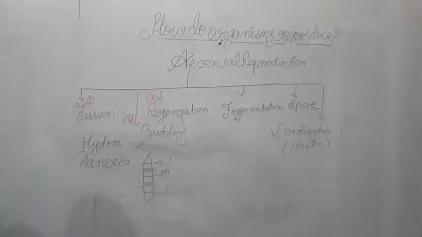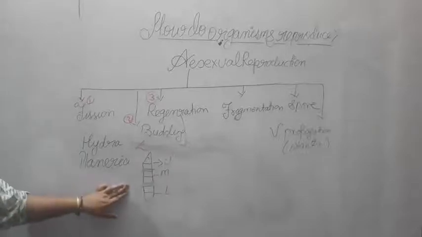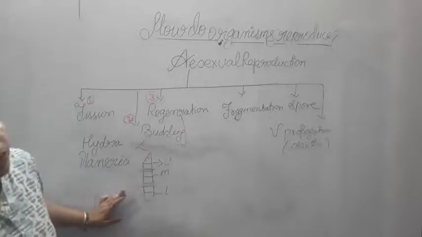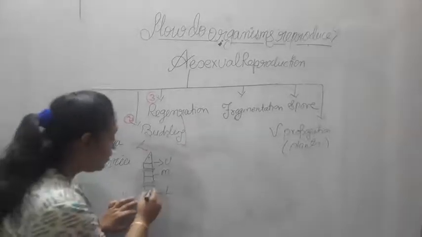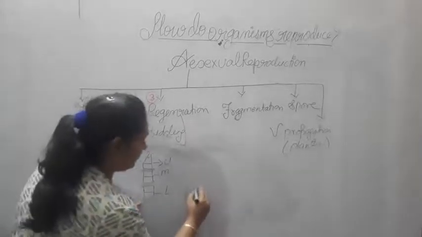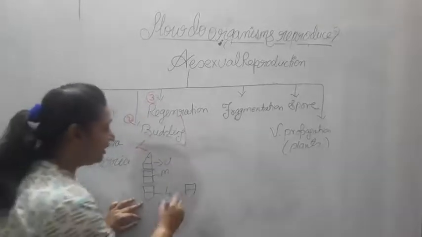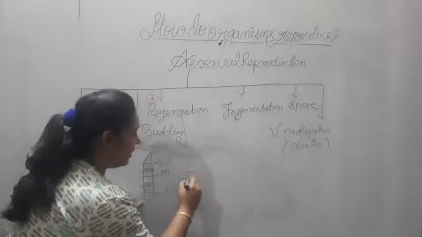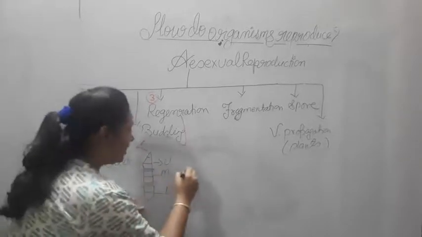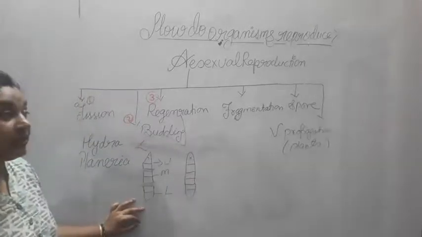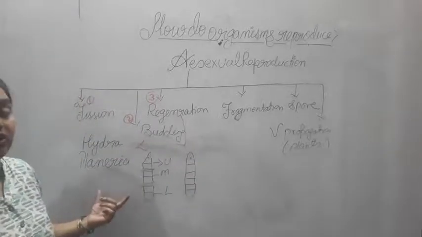Now in regeneration, this Planaria has the ability to develop its lost body part. Suppose this lower section is there. So now this lower part will be able to develop its middle section as well as its upper section too. So this is the regeneration.